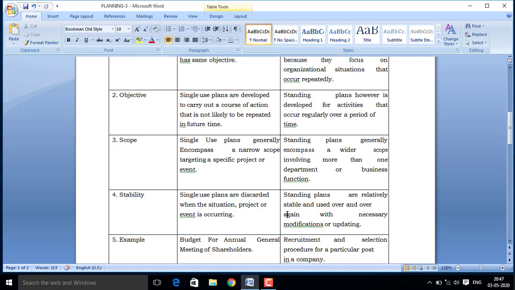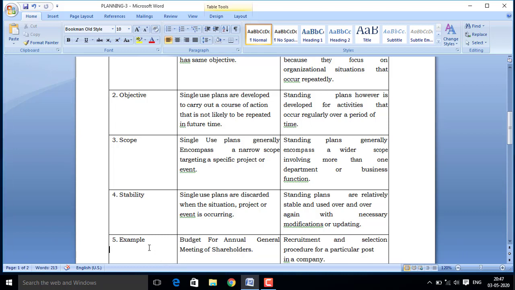The plans will be as usual, but only a few alterations and modifications will be there, and after the modification or updation, the same plan will remain in existence for achieving the organizational goal again and again if required. So in this case, standing plans are more stable in context of single use plans.